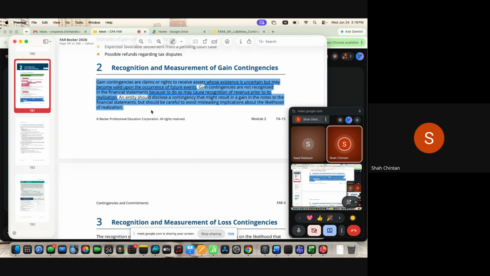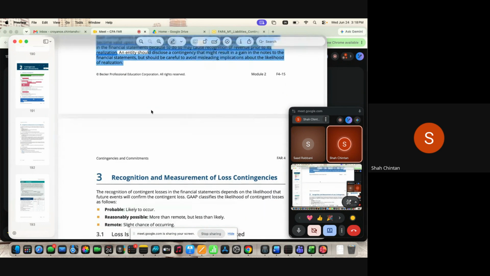If it's very remote, not even disclosure is required. If it's reasonably possible, reasonably estimable also, you will just disclose in the notes to accounts that there is a possibility that we are going to win a lawsuit in the next 6 months and we are likely to have a gain of $1 million out of the lawsuit. In all cases, you have to make sure that you are not misleading the users of the financial statements.